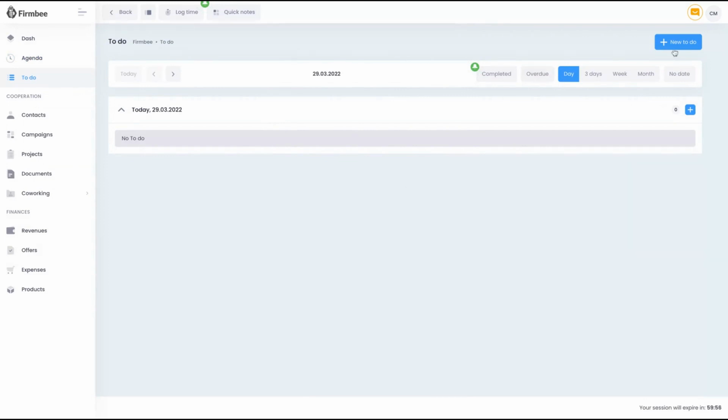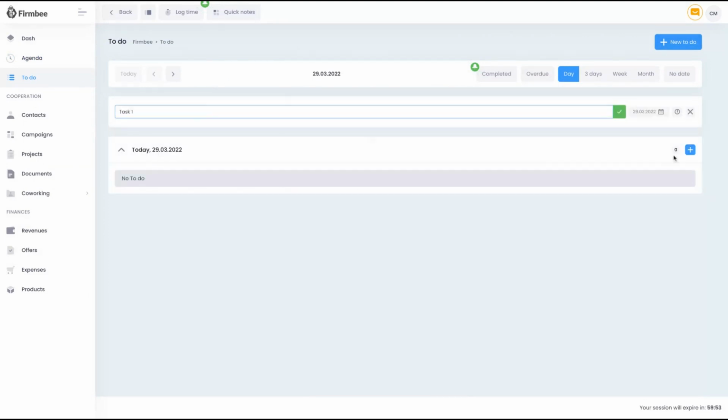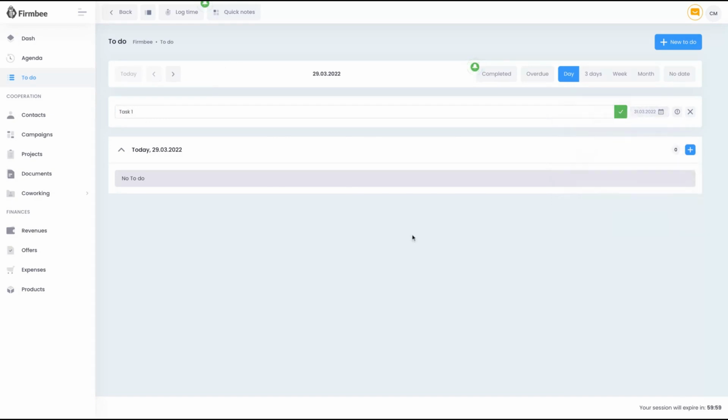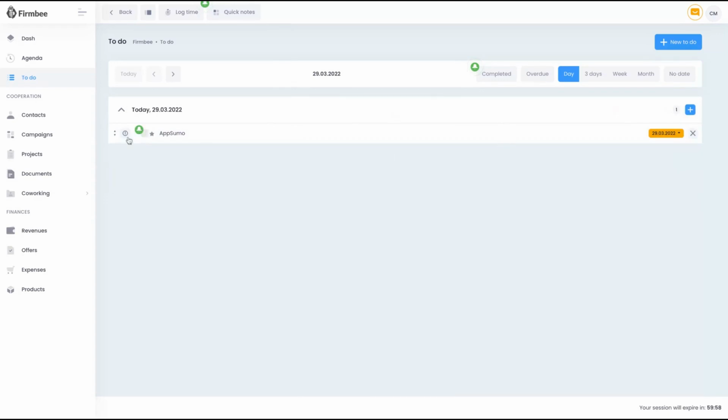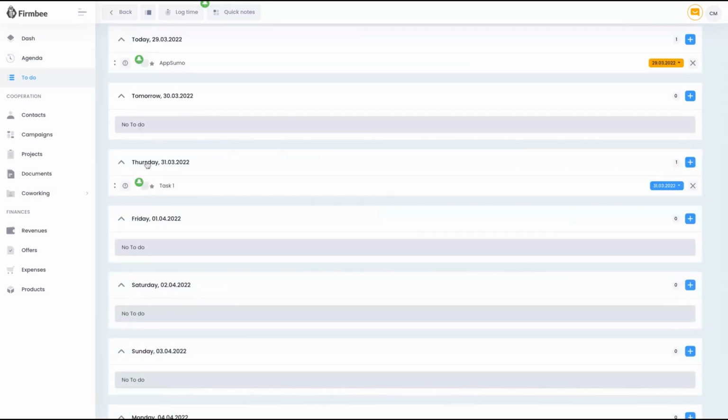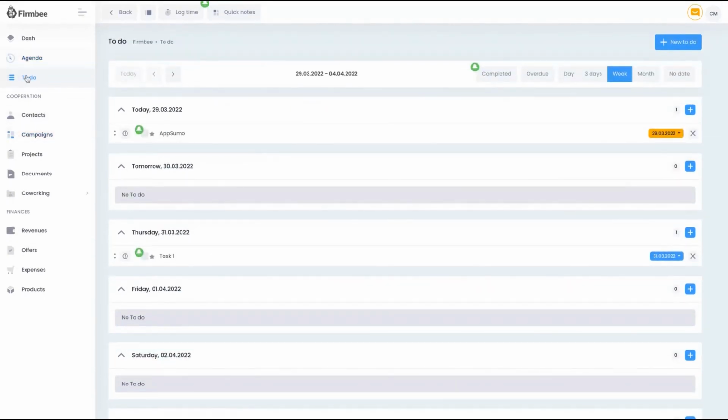You can see here that they have a to-do list. You click here to add the to-do, task 1, and you can select the due date of that task. Save the dates, and then save, and you're going to see the tasks on the specific days. You're going to see today here, and you can also move between dates. You can see here that I created the first task 1 here on Thursday. So you can easily manage it, create a to-do for each date, and then you can easily come here and see the days. You can also see the whole week. You can see task 1 I created here, and another task. So that is the to-do feature.